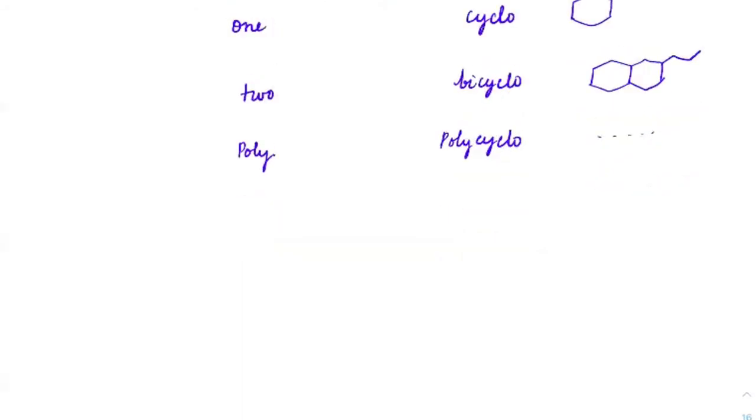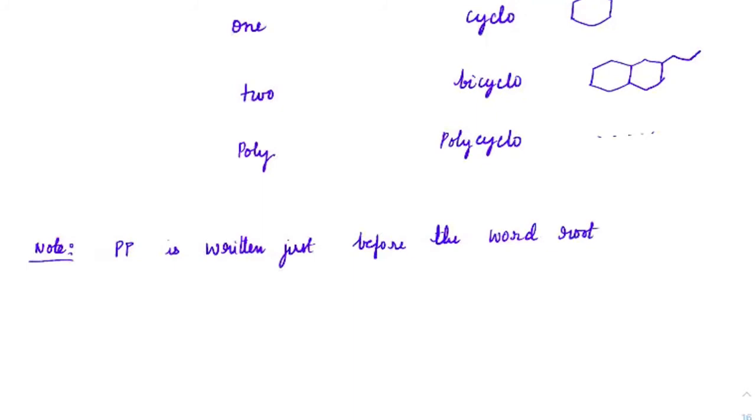Alright. So let me write it as a note that the primary prefix, PP, is written just before the word root, or principal chain. It is absent in open chains.